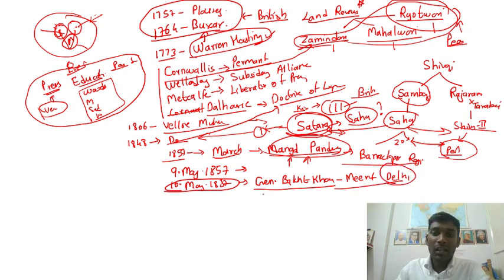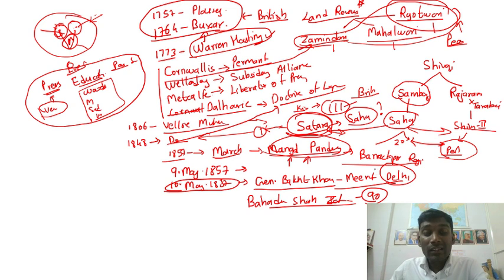In Delhi, there was the last emperor, Bahadur Shah Zafar. He was at the age of 90, and at that age he was requested to take the leadership of this revolt, and that is how the revolt started. This is called the first revolt of independence, but this is not sufficient for CDS. If you are trying for the UPSC examination, let us go into detail about what exactly the revolt of 1857 is.